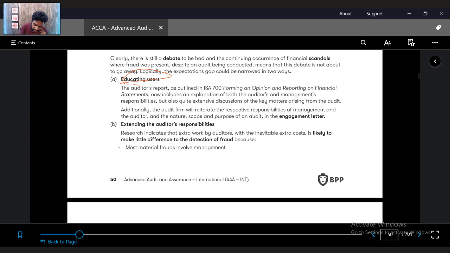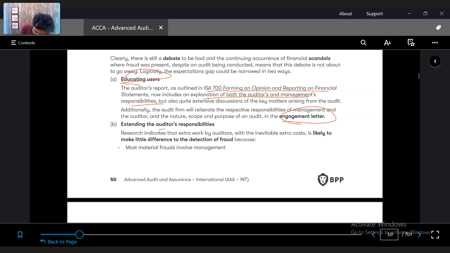The audit report, as outlined in ISA 700, Forming an Opinion on Financial Statements, now includes an explanation of both management's and auditors' responsibilities. In the audit report itself, they clearly mention what the responsibilities of the auditor are and what the responsibilities of the management are. Even when they are signing the engagement letter, it is very clearly mentioned. The auditor is not responsible for prevention of fraud. It is the responsibility of the management. And if the fraud has happened and has been reported, now don't come and sue me.